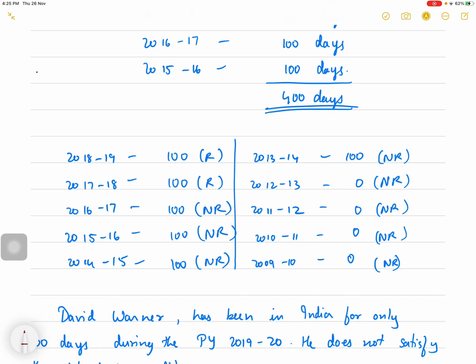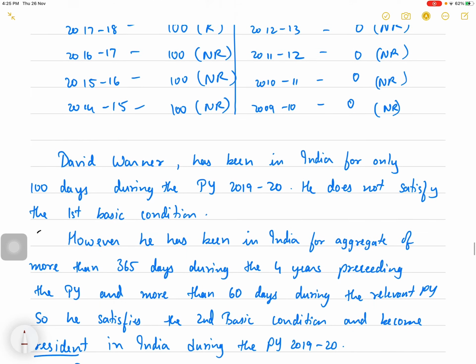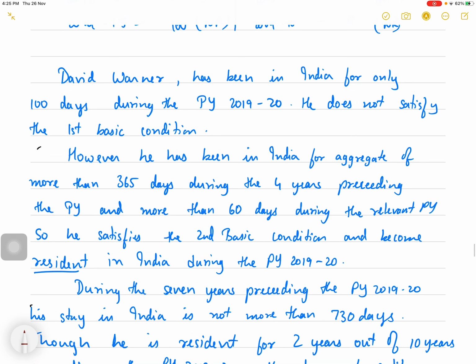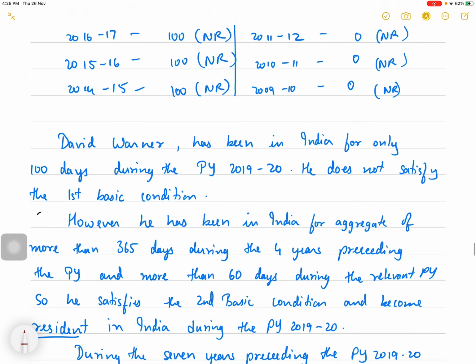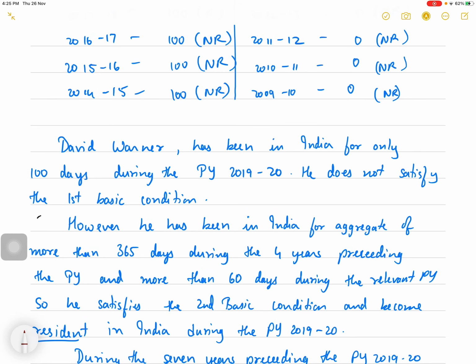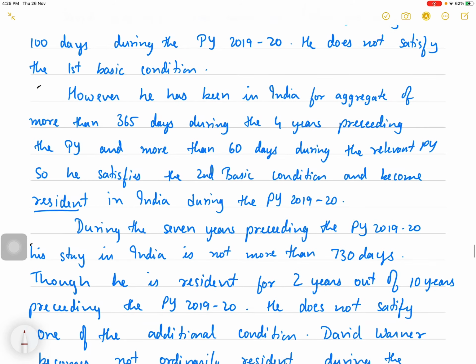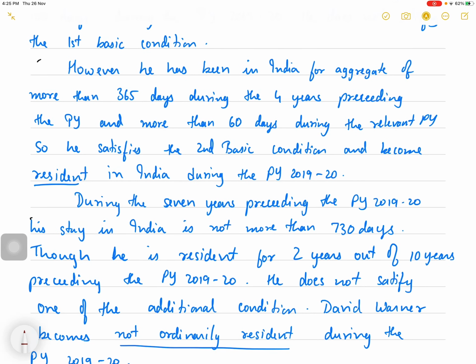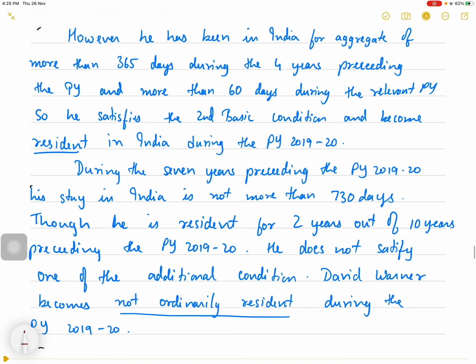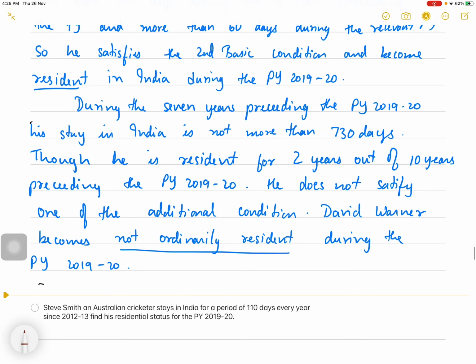The computation is there. David Warner has been in India only for 100 days during the previous year 19-20. He does not satisfy the first basic condition. However, he has been in India for an aggregate of more than 365 days during the 4 years preceding the previous year, and more than 60 days during the relevant previous year. So he satisfies the second basic condition and becomes resident in India during the previous year 19-20.